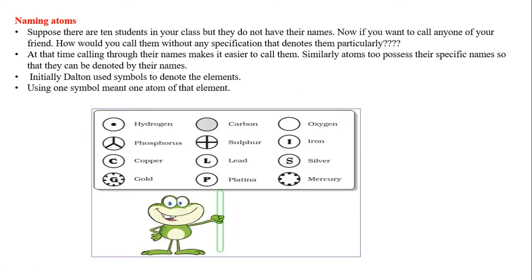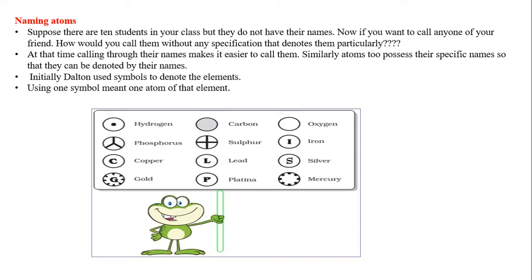Now, how to name the atoms? Why is the naming of atoms or elements very important? We know that all elements, compounds and mixtures are made up of atoms. In a class, suppose there are 40, 50 students. If we call "student 1," no, we cannot. You have a specific, unique name.